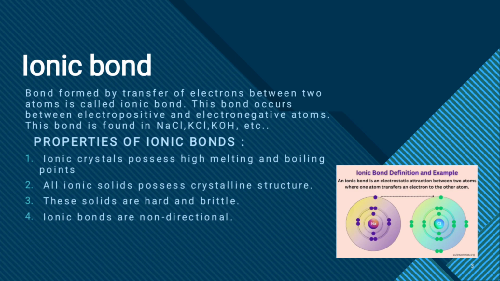Properties of ionic bonds. Ionic crystals possess high melting and boiling points. All ionic solids possess crystalline structure. These solids are hard and brittle. Ionic bonds are non-directional.